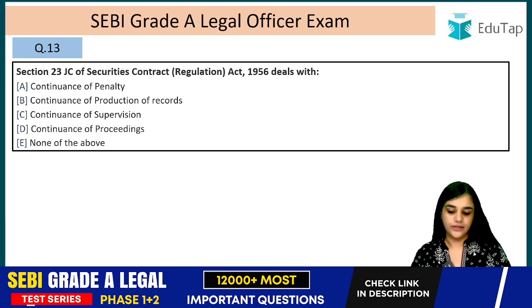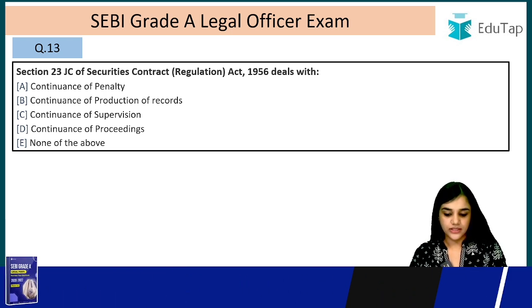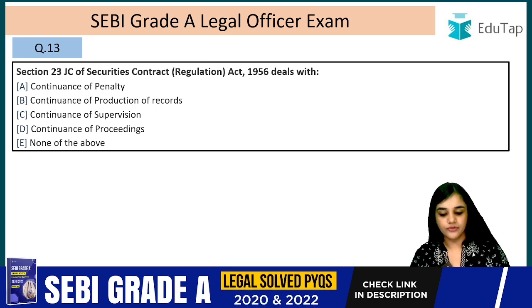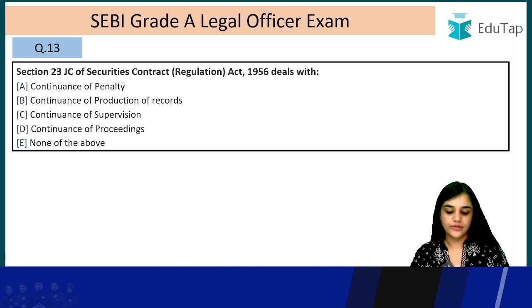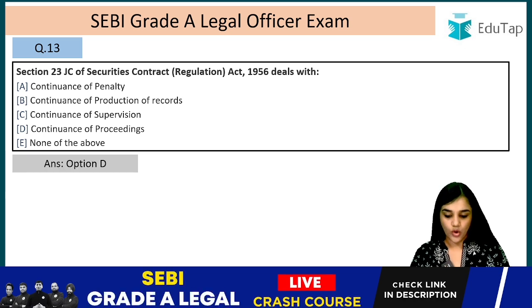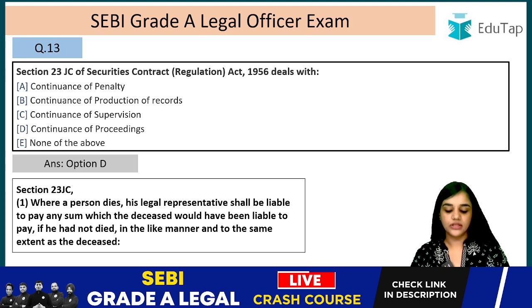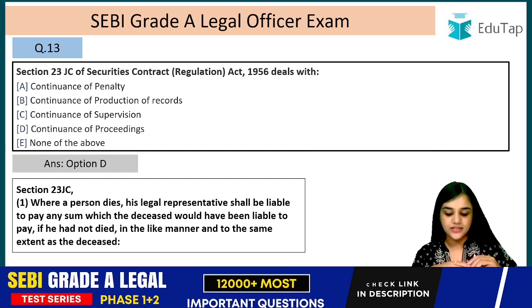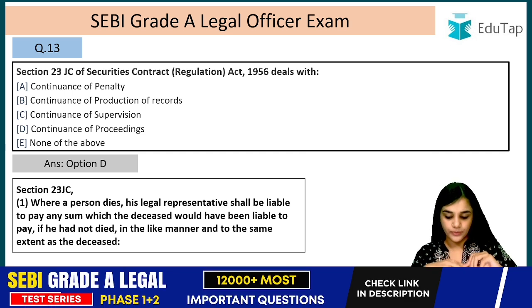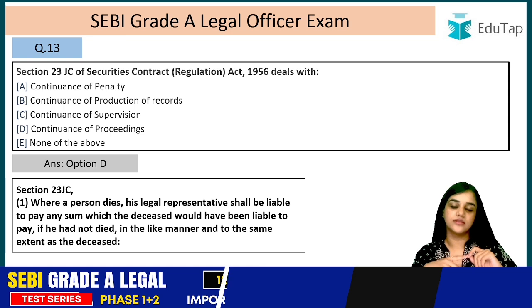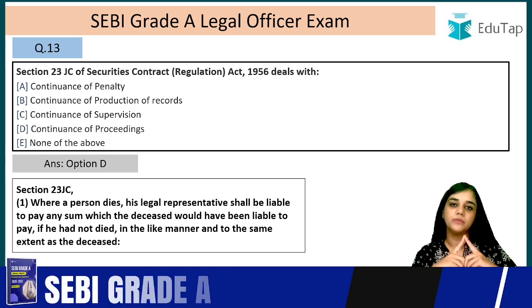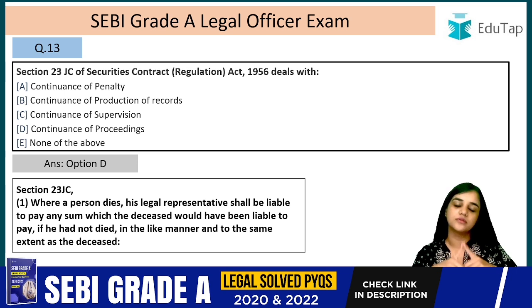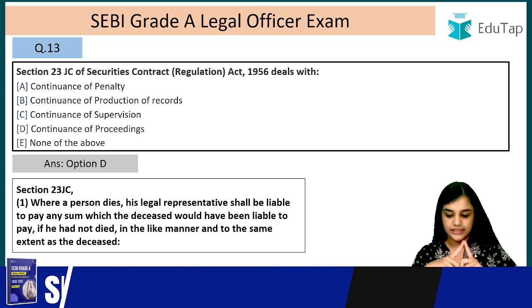Question number 13. Section 23JC of the Securities Contract Regulation Act 1956 deals with continuance of proceedings. Answer is option D, continuance of proceedings. Section 23JC: where a person dies, his legal representative shall be liable to pay any sum which the deceased would have been liable to pay if he had not died, in the like manner and to the same extent as the deceased. So if a person dies, his legal representative will be liable to pay in the same manner as the deceased person would have been paying. Right? So the answer is option D, continuance of proceedings.